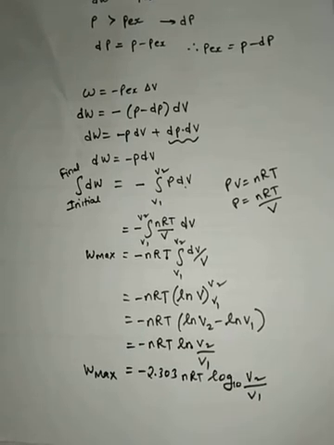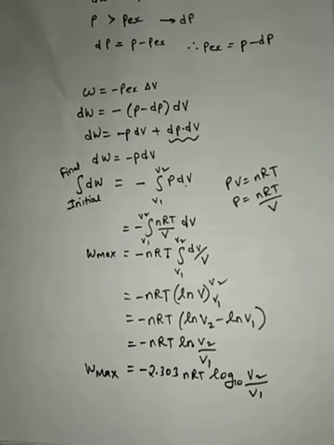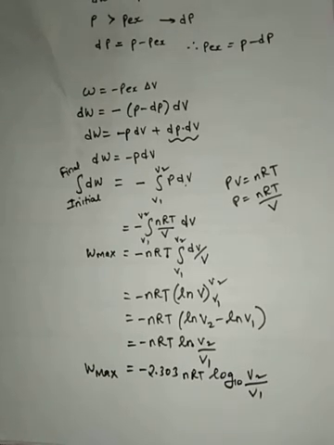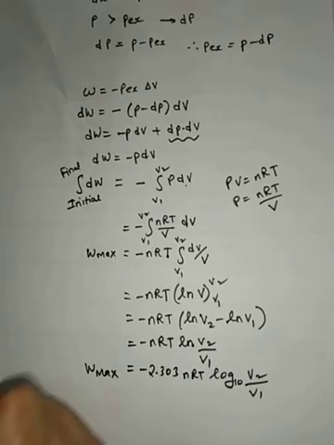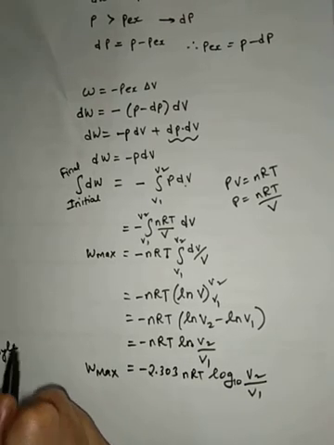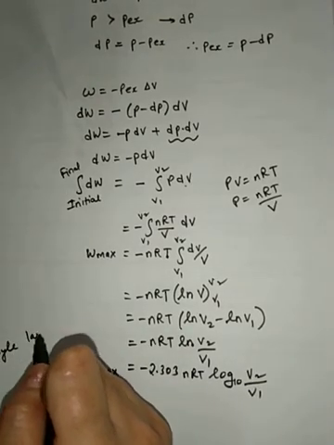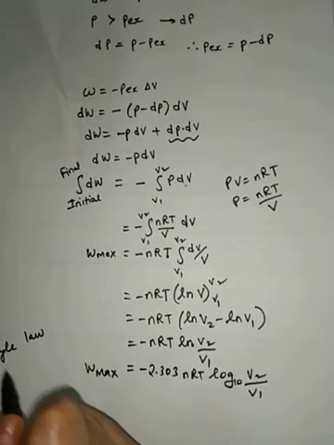But instead of volume, if they give you initial and final pressures, if the values of P1 and P2 are given instead of V2 and V1, then how does the expression change? You will use Boyle's law. Okay, what is Boyle's law? Pressure is inversely proportional to volume, meaning PV is constant.